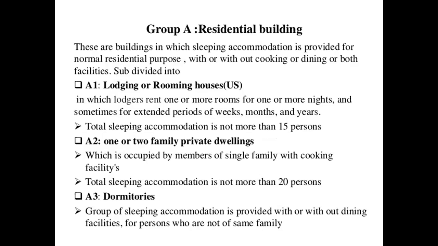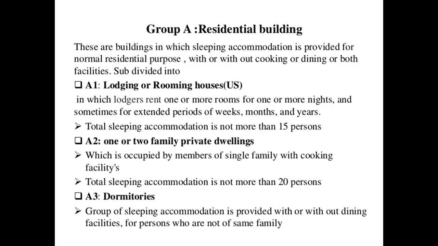Then what are the various sub classifications in the residential building? Normally we have the residential building, the bungalow, or what is called a duplex. All of that comes under residential buildings. But depending on that, various sub classifications are there. The lodging or rooming houses, lodges, also come under residential building. In lodges, one rents one or more rooms for one or more nights, and sometimes for extended periods of weeks, months and years.